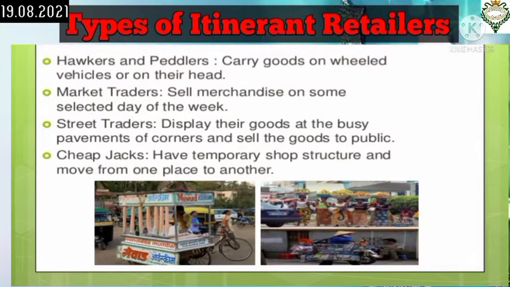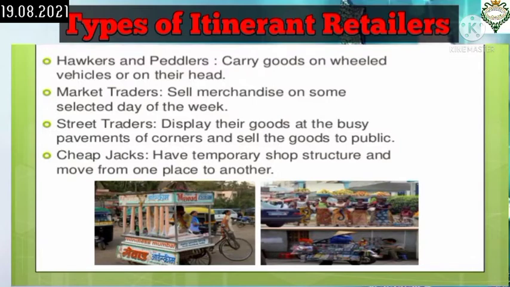It is also said to be periodic market traders, as it refers to all those itinerant retailers who open their shops at different places on fixed days in a week or in a month. So there are many periodic market traders who open their shops at Mangala Haat of Howrah on Tuesday in every week. So that is the example of periodic market traders.